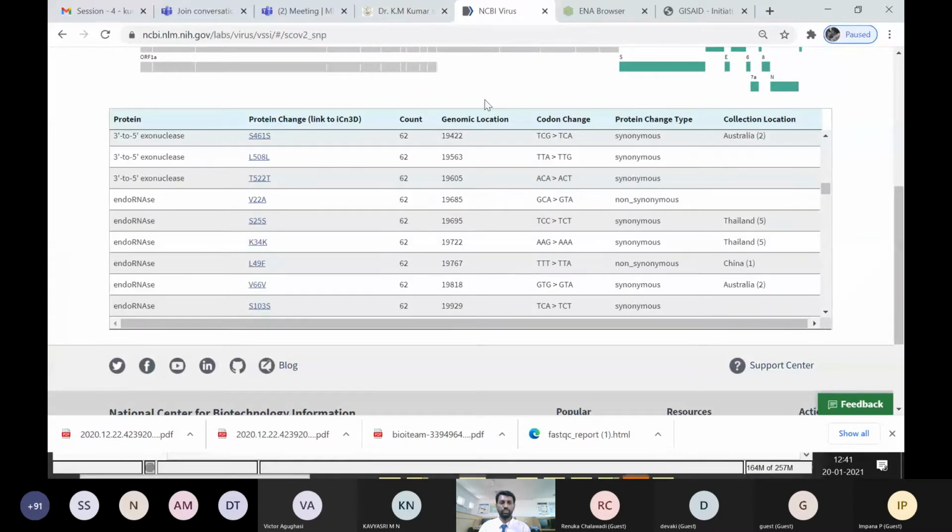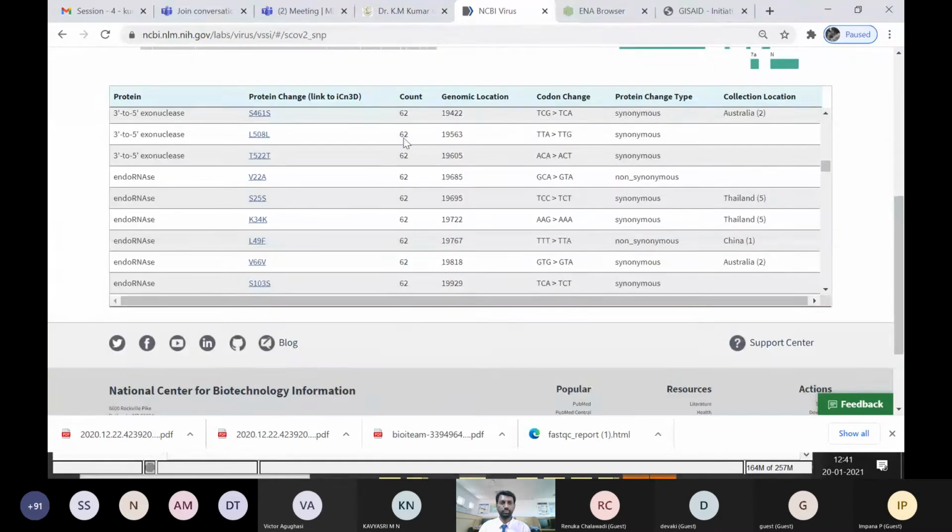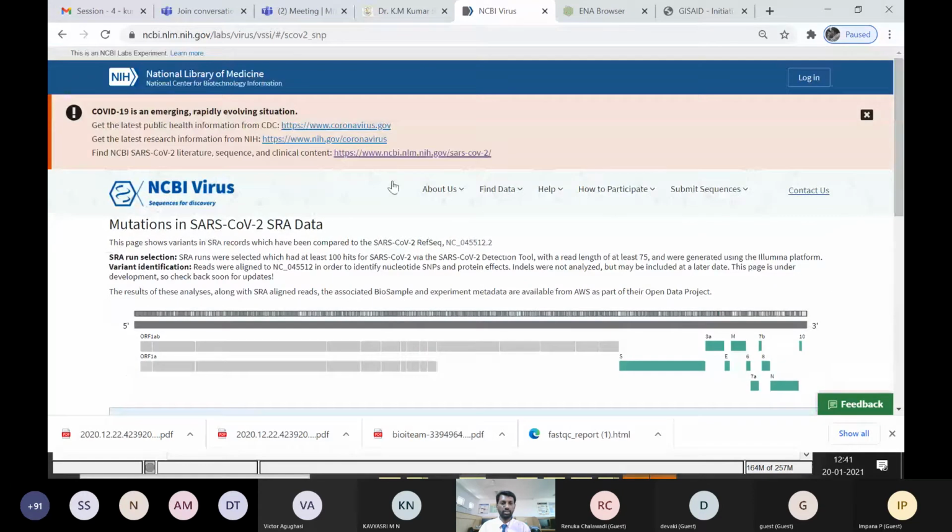I just go to this accession number to download the complete genome of this SARS coronavirus.